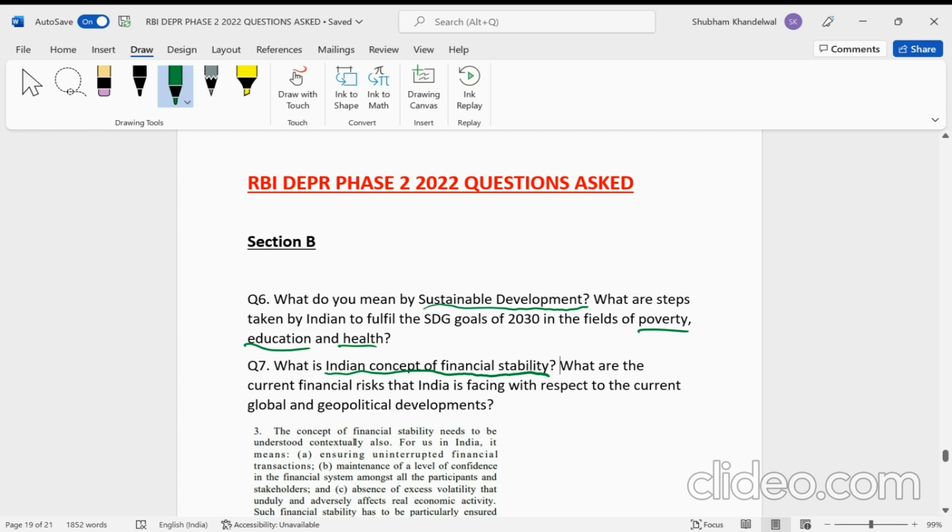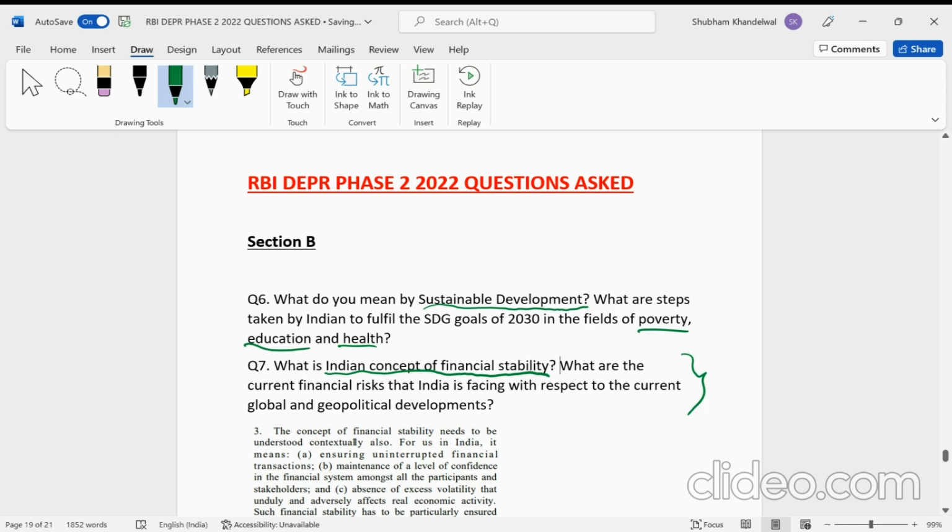So they had to look around for some other source, and what is the best source to go to? That was their own reports, because before the exam a few reports were released by RBI. For example, the annual report, the financial stability report, and of course the monthly bulletins are always there. So this time, I think they picked up this question from those reports.